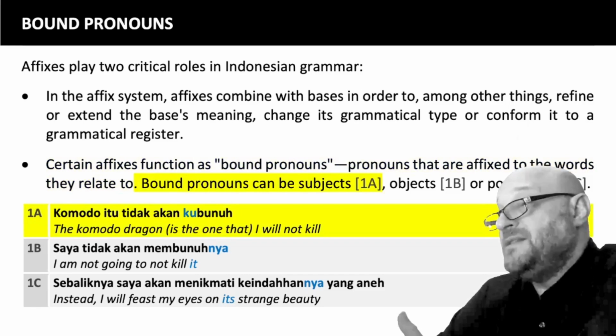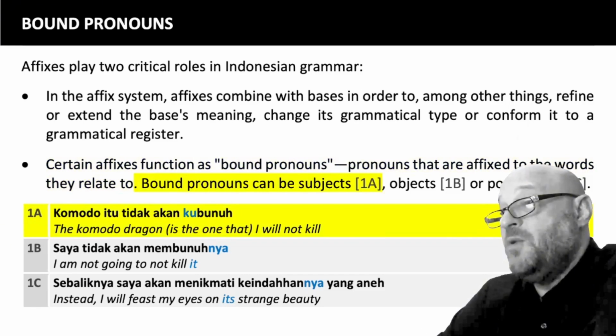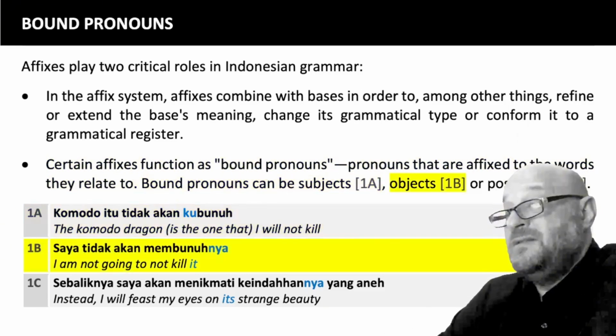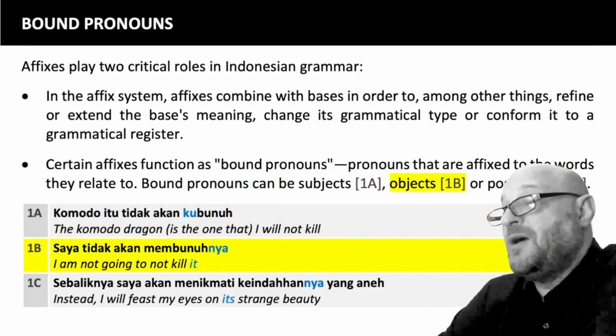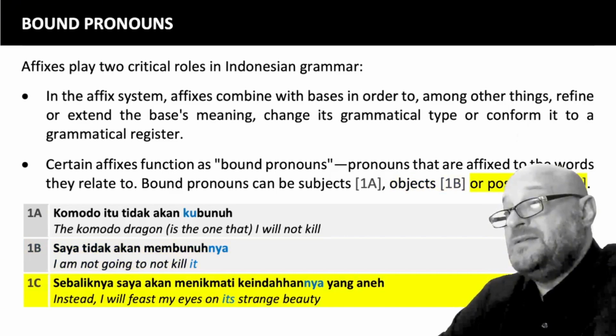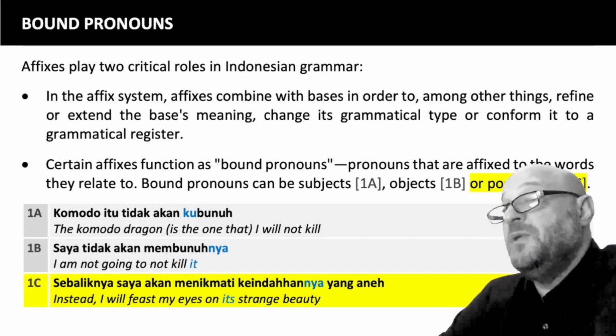Bound pronouns can be subjects, 1a, Komodo itu tidak akan kubunuh. The Komodo dragon is the one I will not kill. Bound pronouns can be objects, 1b, saya tidak akan membunuhnya. I'm not going to kill it. Or possessors, 1c, sebaliknya saya akan menikmati keindahannya yang aneh. Instead, I will feast my eyes on its strange beauty.